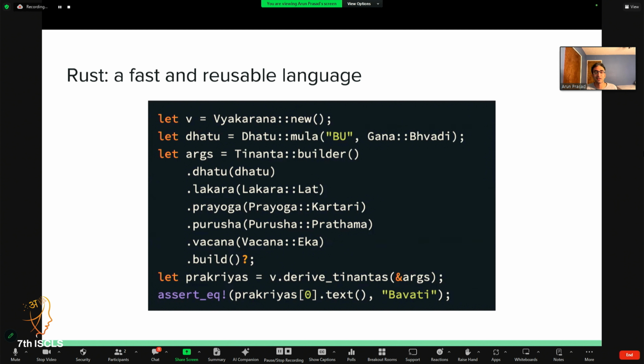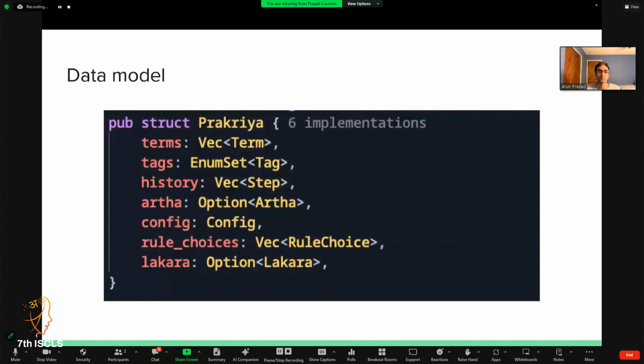That's too much of a technical detour mainly, but I found it a tremendous joy to work with this program and build it with Rust, which is why I'm advocating for it here. Here's just a quick view of our data model as well. I model a Prakriyā as a list of terms, and a term is just a string with some metadata on top.